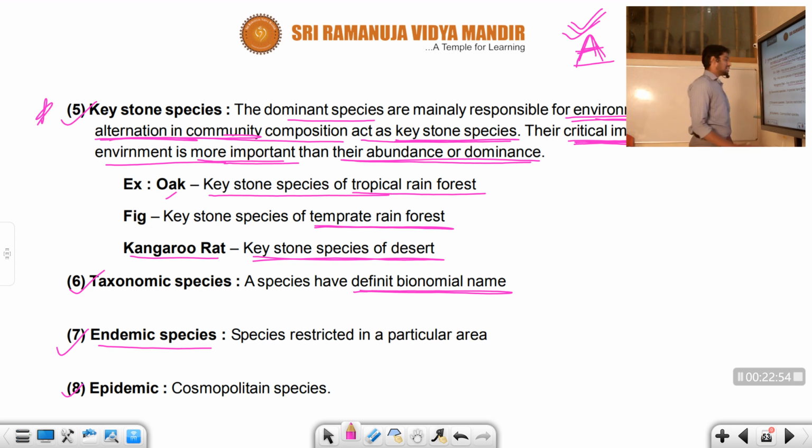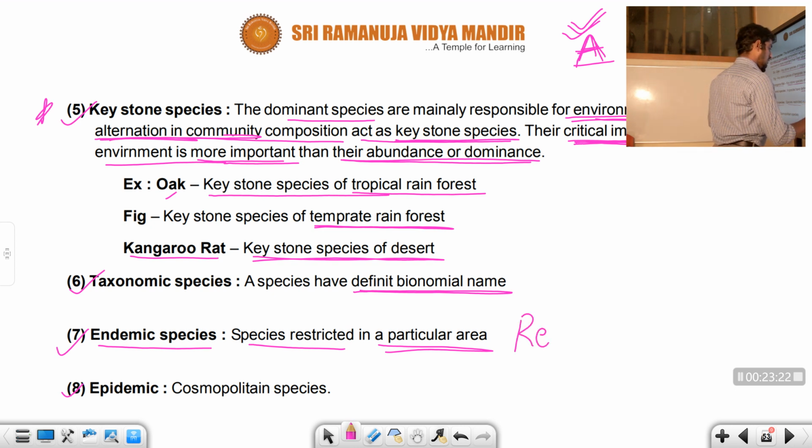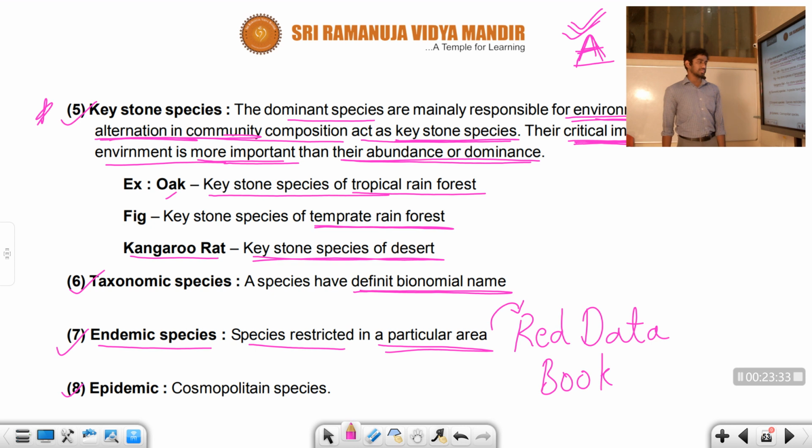Next, endemic species. Endemic species means the species is restricted to a particular area. For example, you can take endangered and critically endangered species as examples. Endemic species are restricted to a particular area, and they are also part of the Red Data Book. These organisms are part of the Red Data Book. It's a very, very important point, student.